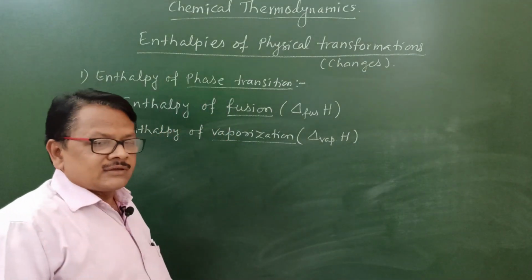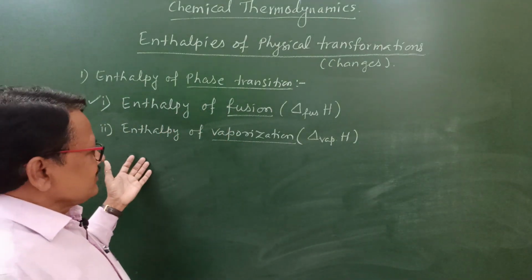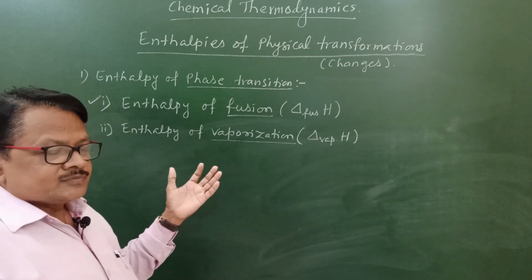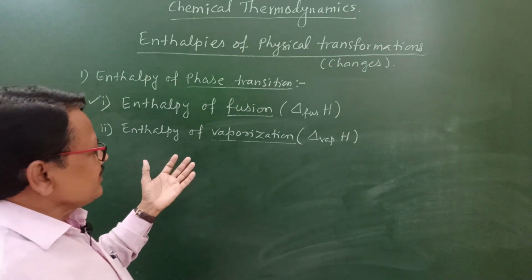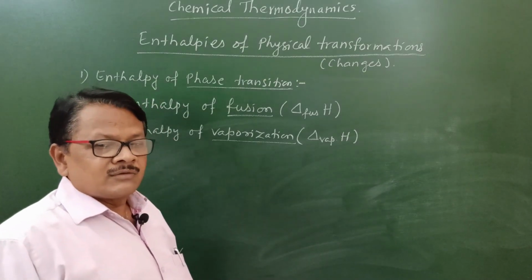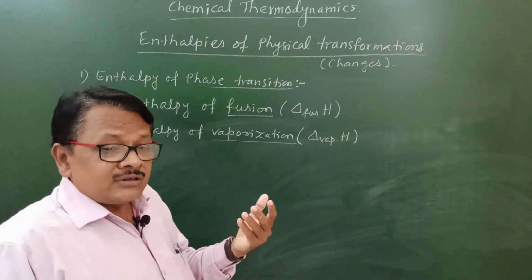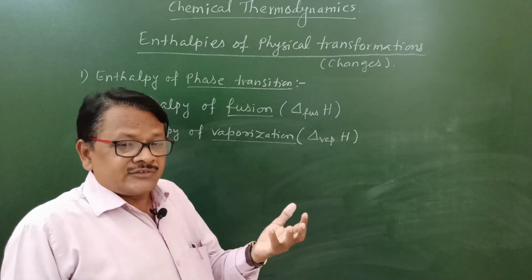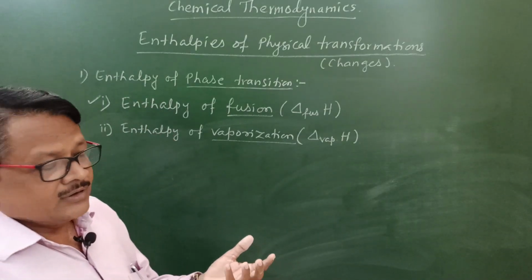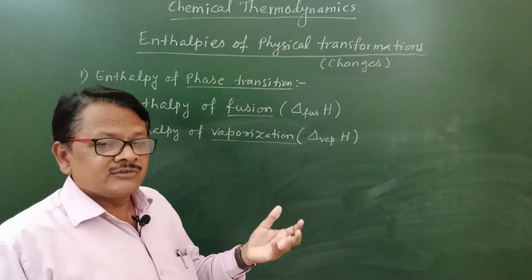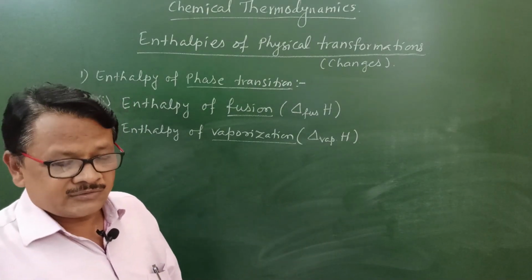How can we define enthalpy of vaporization? It is the enthalpy change that occurs when 1 mole of liquid is converted into its gaseous state at constant temperature and pressure. That enthalpy change is called enthalpy of vaporization.